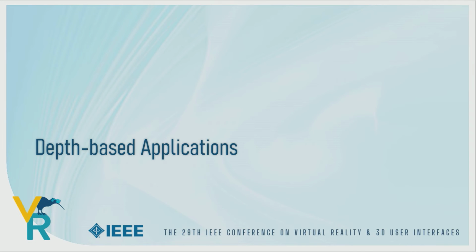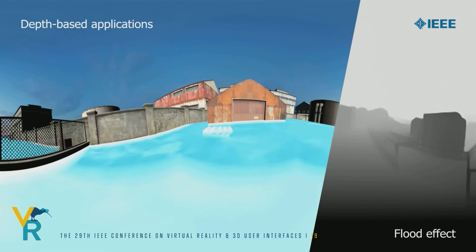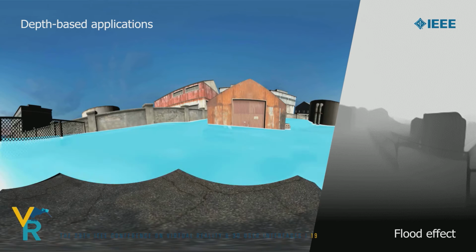To showcase the applications of our single-view depth estimation method, we have implemented some demos with Unity 3D. Based on a synthetic input, by estimating the depth of this view, we can render different visual effects with correct occlusions and simple scene interactions. For example, snowflakes bouncing off the ground.